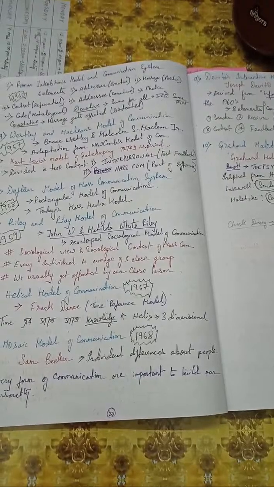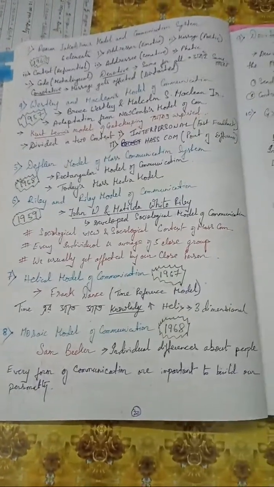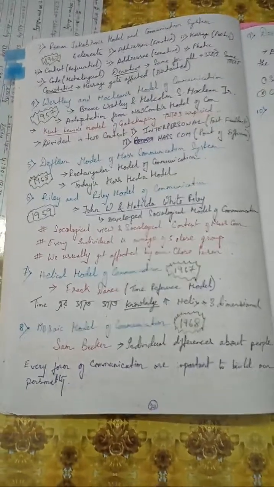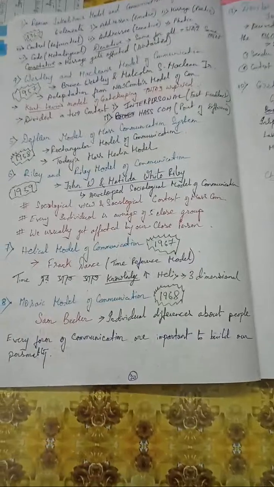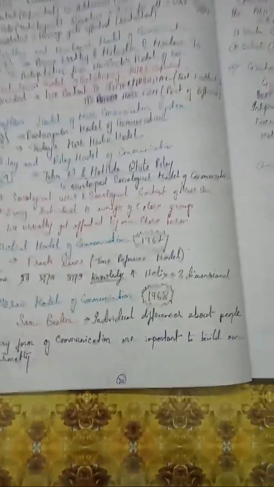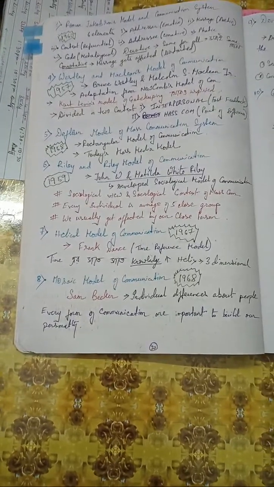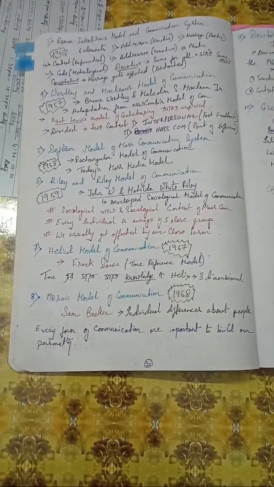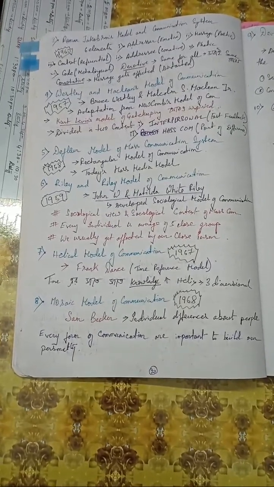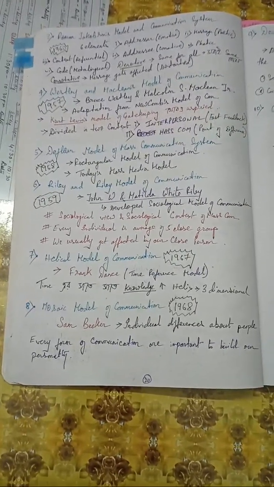Now we are moving on to a very important part, which is the helical model of communication, also known as Frank Dance's model of communication. With time, it is getting to be a more developed model of communication. In the year 1967 it emerged, and it is the time preference model. With time we all get more knowledge, with time we get more situations, we tend to understand situations better.